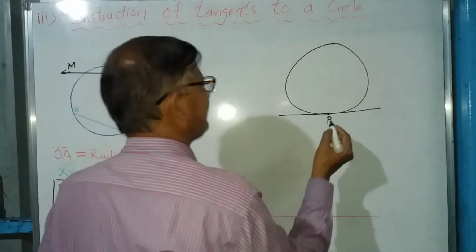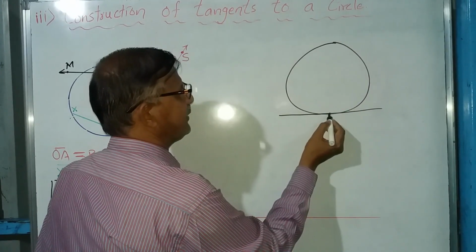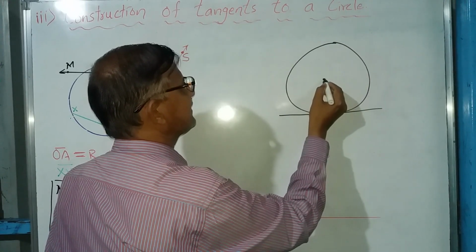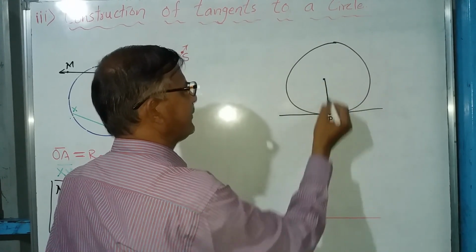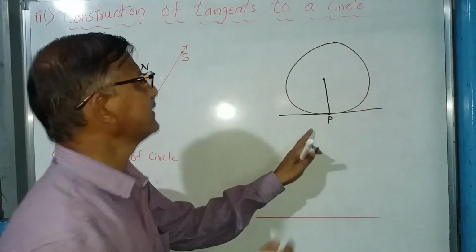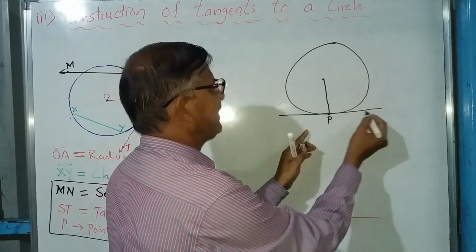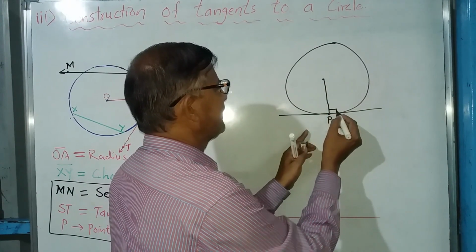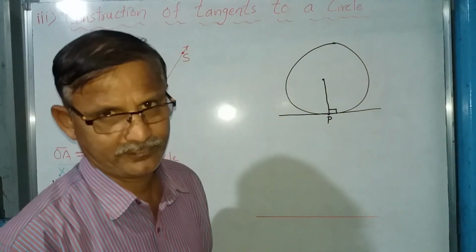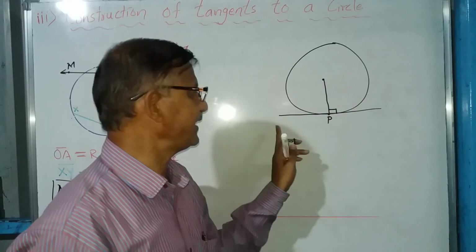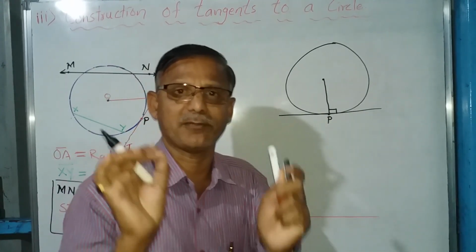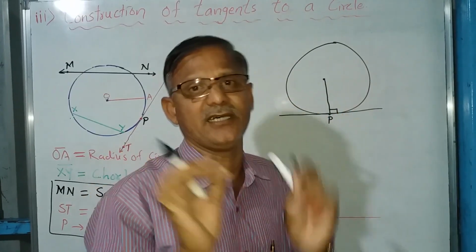If I draw a line from the center of the circle to the point of contact, then this radius and the tangent at the point of contact will always be perpendicular to each other.